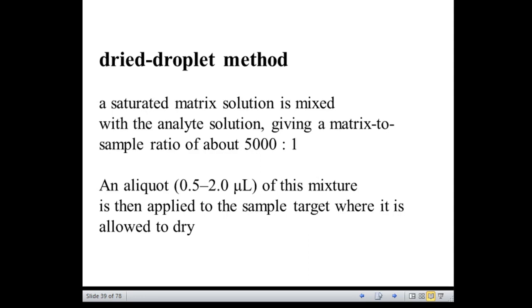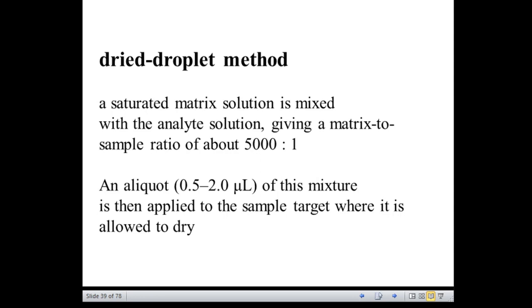And then an aliquot of, say for example, 0.5 to 2 microliters. This varies. It's a typical range that is given over here. So an aliquot of this matrix to sample mixture is then applied to the sample target where it is allowed to dry. So this is called the dried droplet method.